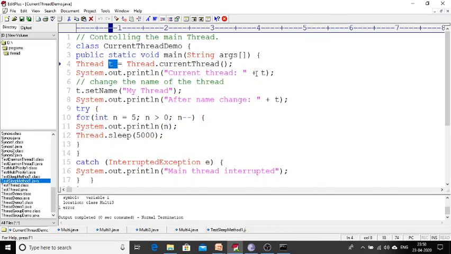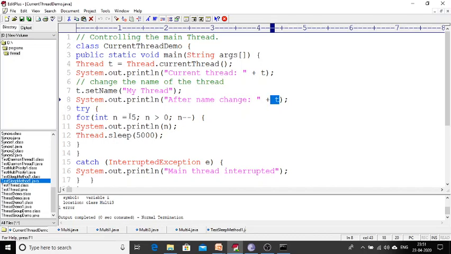That information I am printing by using System.out.println of the current thread t. Now I want to change the thread name. I can do that with t.setName of my thread. Then my default thread name, whatever it is, will be changed to the new name, myThread. After that, we want to ensure that the thread name has been changed. How can we assure it? With System.out.println. After the name change, I am printing the t object again, so I can know whether the name has been changed or not.